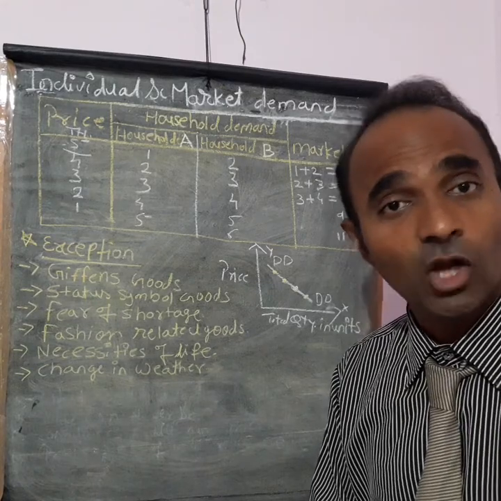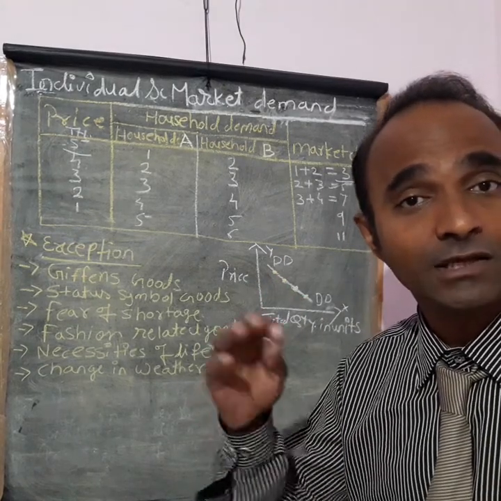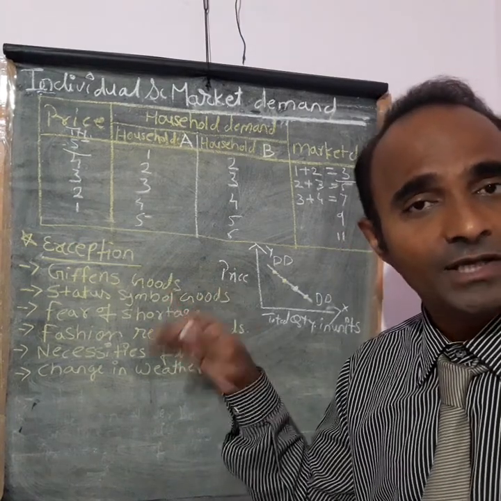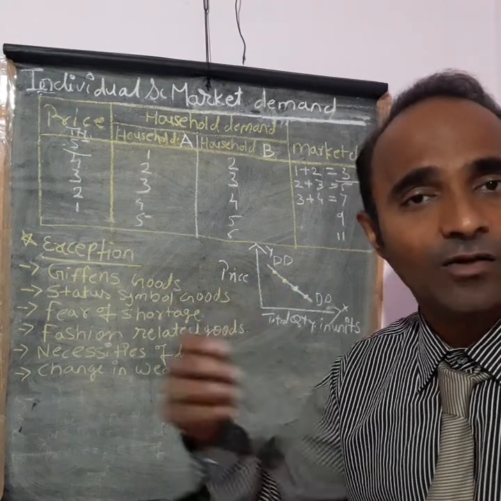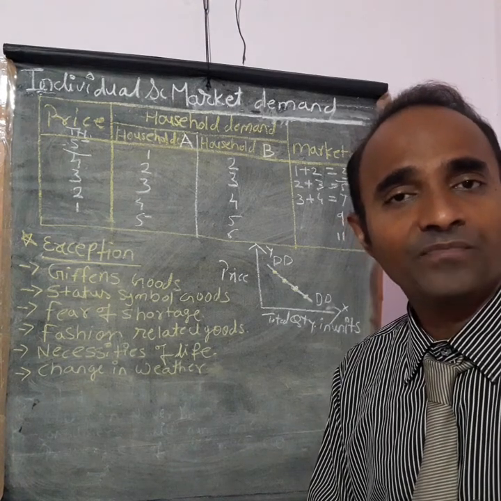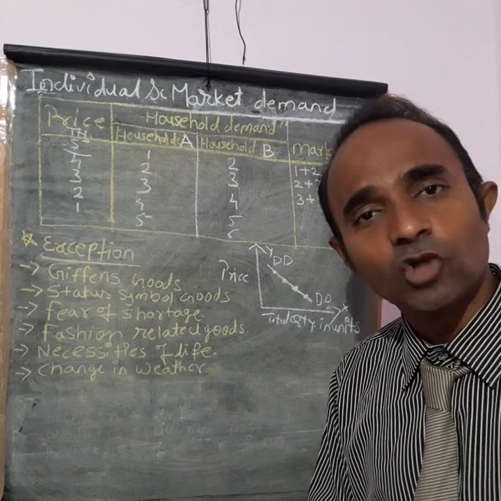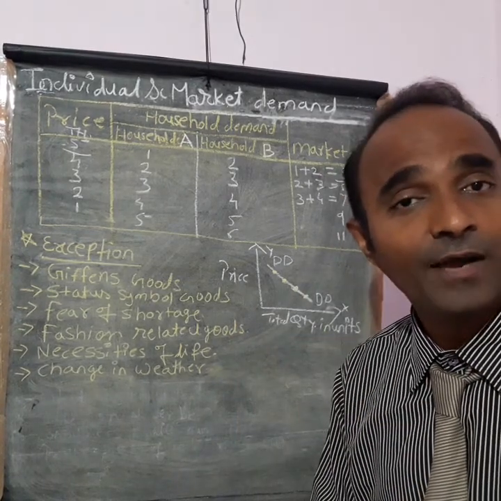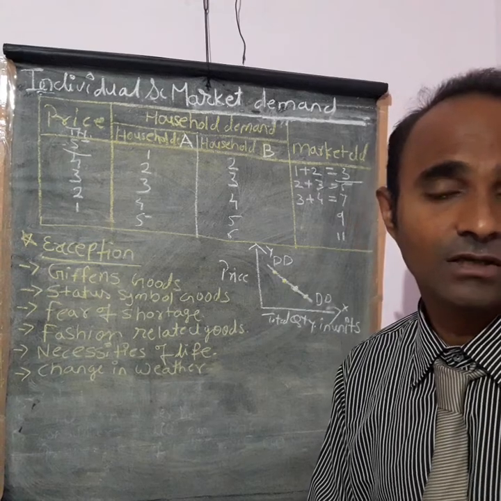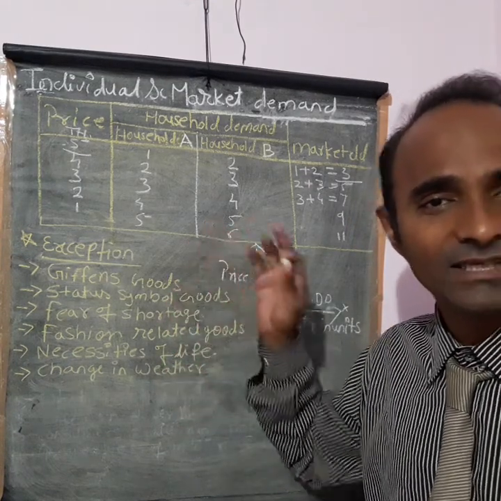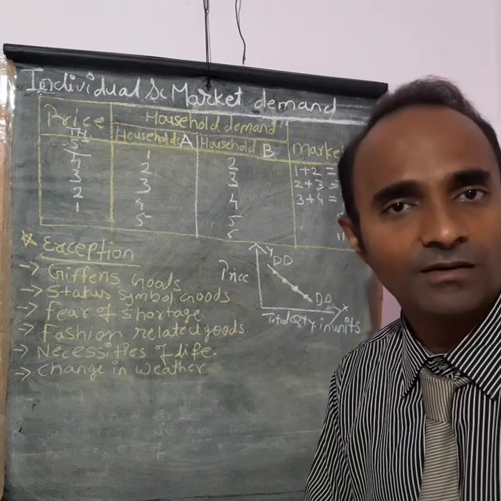So here the law doesn't apply: the higher the price, the higher the demand. Another example is salt. Even if the prices of salt increase, demand for salt will also increase, because it is an essential product. These are certain exceptions that work against the law of demand.